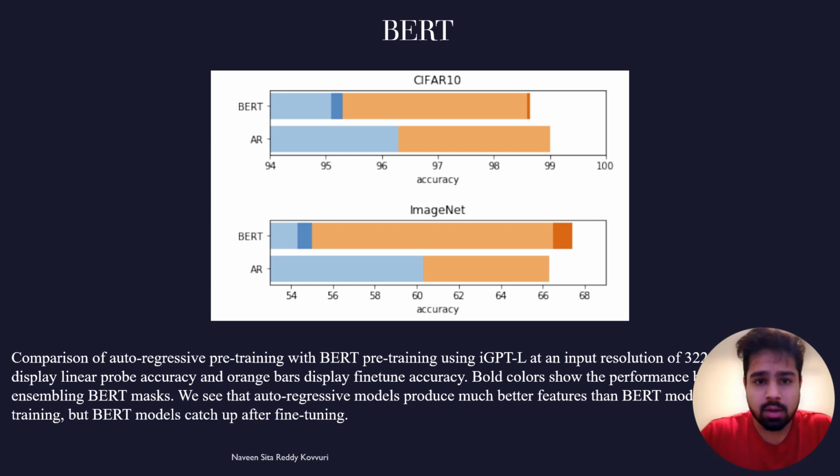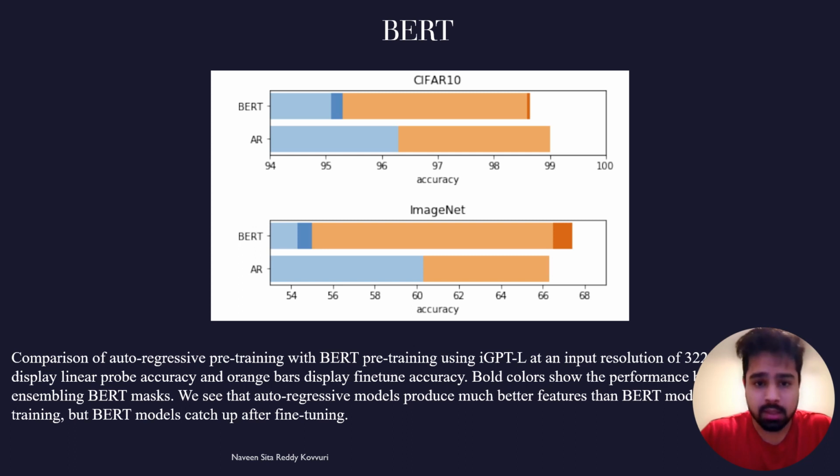Let's take a closer look at the comparison of autoregressive pre-training and BERT pre-training using iGPT-L at an input resolution of 32² × 3. As you can see in the image, the blue bars represent the linear probe accuracy, while the orange bars represent the fine-tune accuracy. The bold colors indicate the performance boost from ensembling BERT masks.